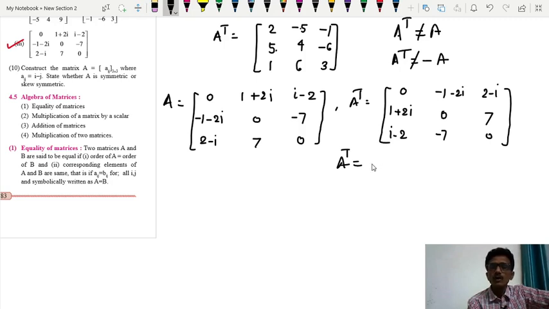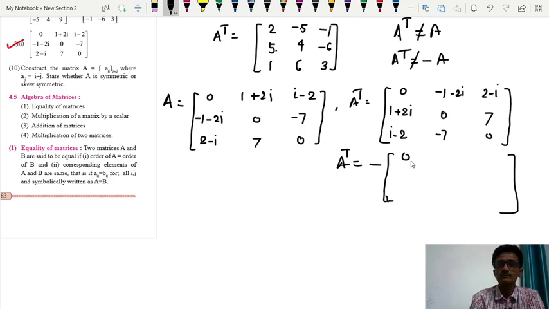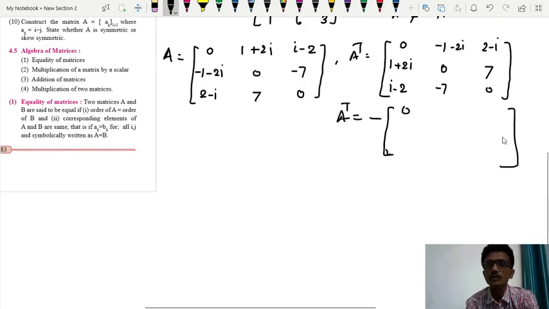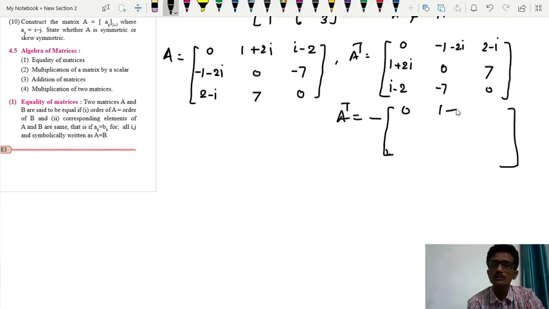common from all the elements of this matrix. So ये होगा 0, 0. Here after taking minus sign common, it will be 1 plus 2i. ये होगा i minus 2. This is minus 1 minus 2i, 0 and minus 7. Here 2 minus i, 7 and 0.